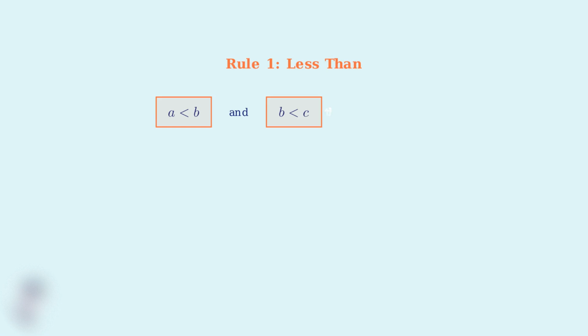Now that we understand what the transitive property is, we need to explore its different variations. The transitive property doesn't just work with the less than symbol, it works with all inequality symbols. But there's an important rule we must follow. The first variation uses the less than symbol. If A is less than B and B is less than C, then we can conclude that A is less than C. This creates a chain of relationships that flows in one consistent direction.